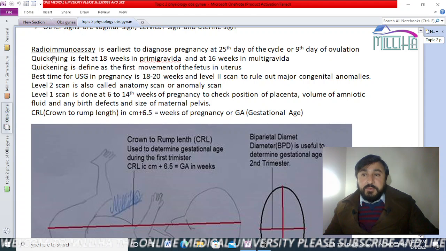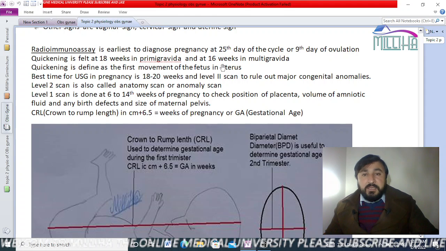Quickening is felt at 18 weeks in primigravida and 16 weeks in multigravida. Quickening means the fetus moves inside the uterus, inside the womb of the mother. Primigravida means a woman who is pregnant for the first time, and a woman who has been pregnant more than one time is called multigravida.